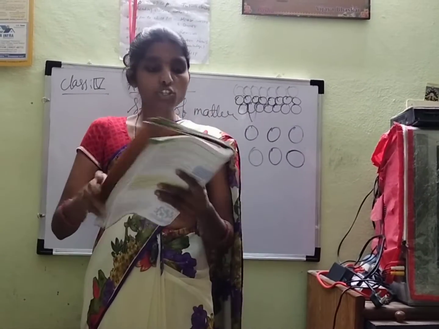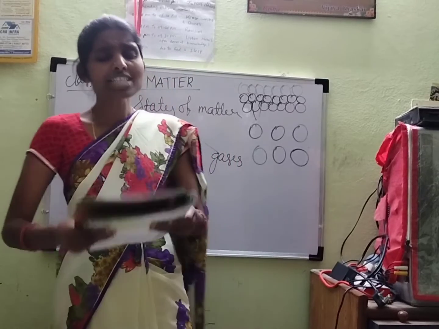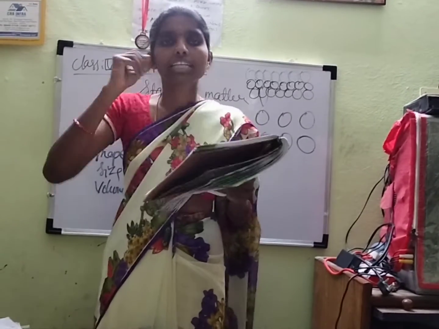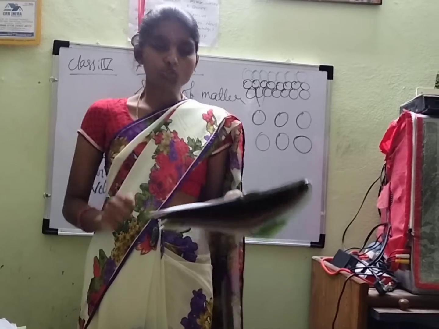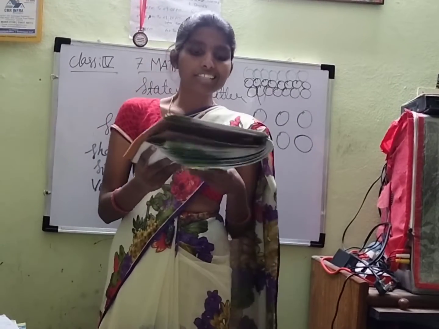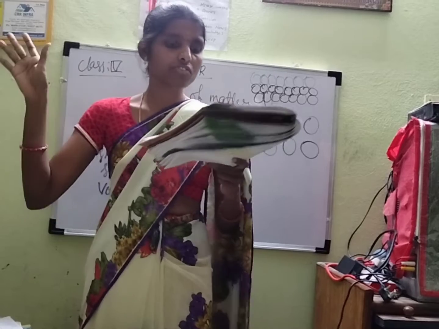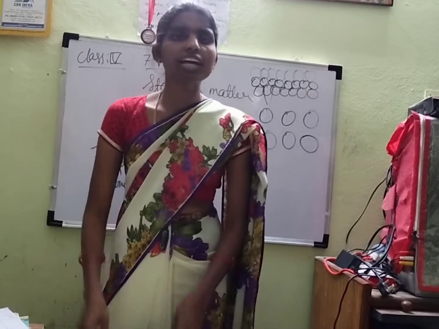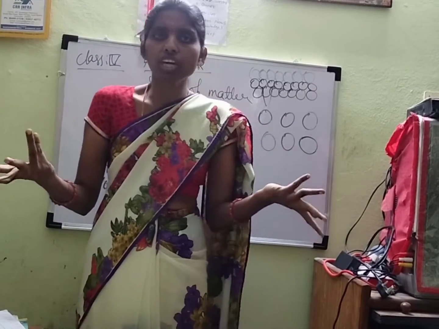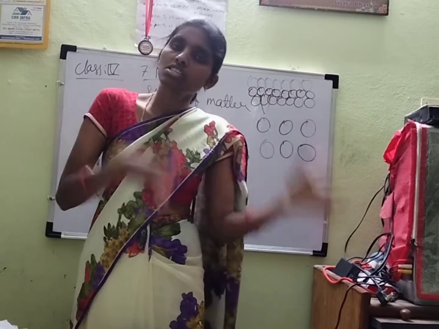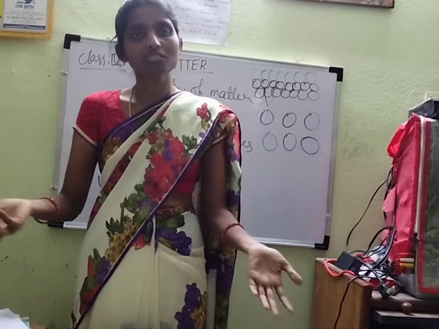Okay, and the next one. What is the last one? What is the third state of matter? Gases. So we are going to discuss this one. Gases are substances that have neither a fixed shape nor a fixed volume. See here, around us we have air. Does air have a fixed shape? No, it doesn't have a fixed shape. It doesn't have a fixed volume.